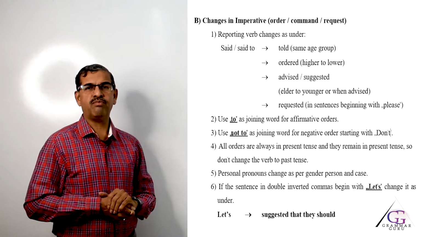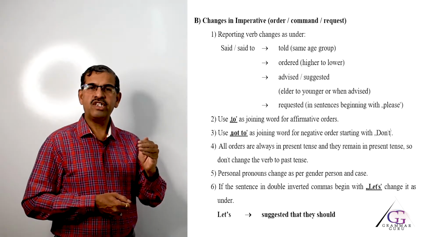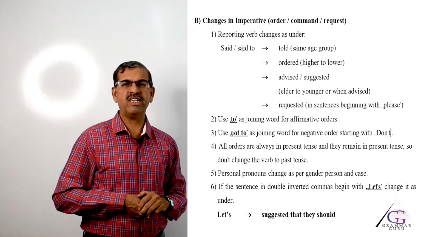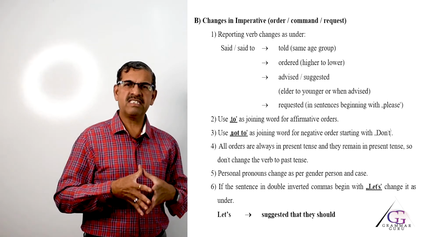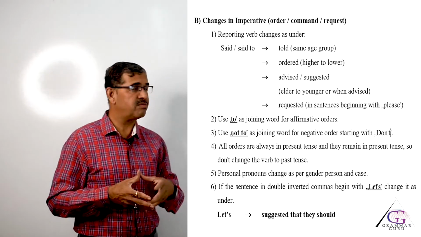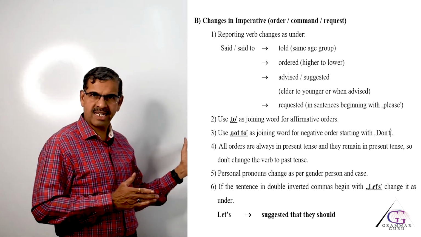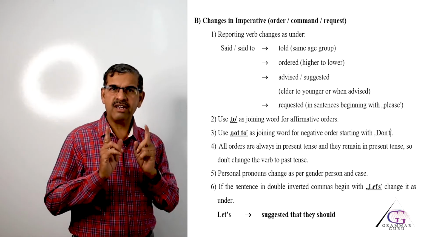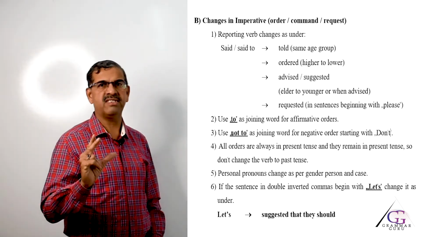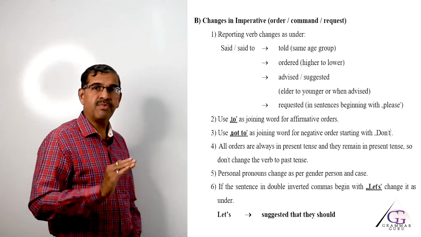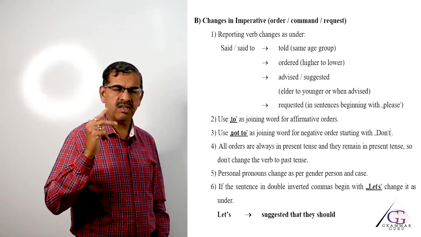Then the fourth change will be warned, W-A-R-N-E-D, my dear friends, when the order is very harsh. When somebody is very angry and orders not to do something, in that case we can use warned. And the last one is requested. For that, you must check that there is the word please in the given sentence. Whenever there is please in the given sentence, we have to remove the word please and, in place of that, use the joining word requested.